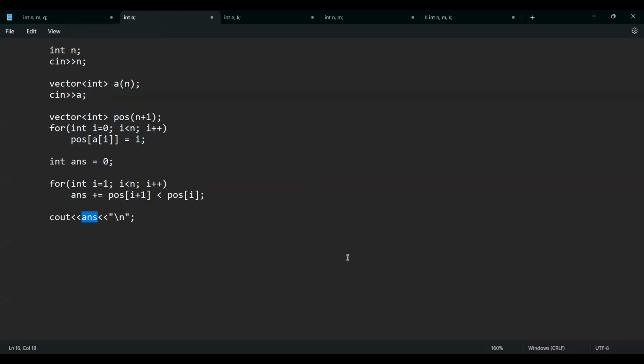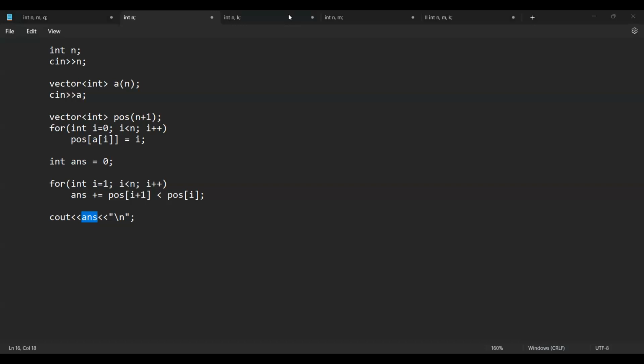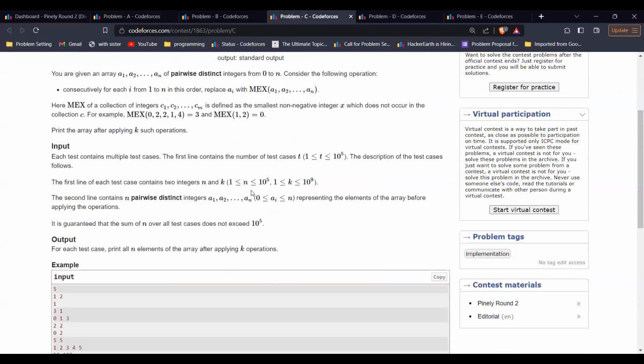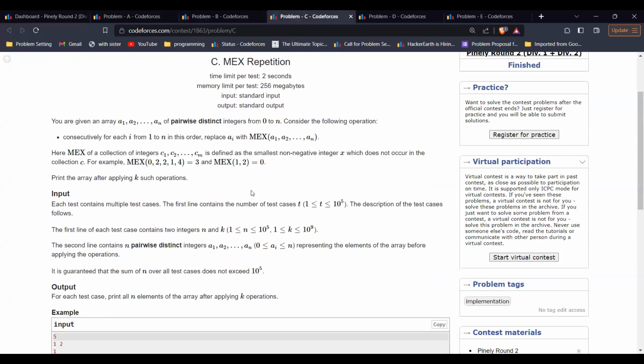Okay, so let's go to the next problem. This is MEX repetition. In this problem, we are given an array A of pairwise distinct integers from 0 to n. This is very important: pairwise distinct integers between 0 and n. Then we have to consider the following operation. We'll consecutively, for each i from 1 to n in this order, replace A[i] with the MEX of A1 to AN. Now what is MEX? MEX is the maximum excluded integer.